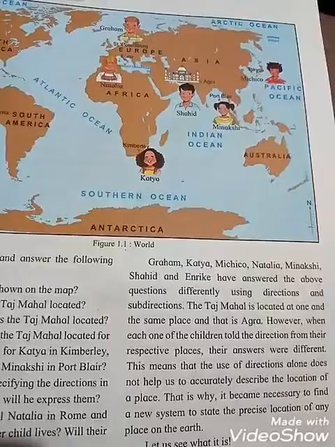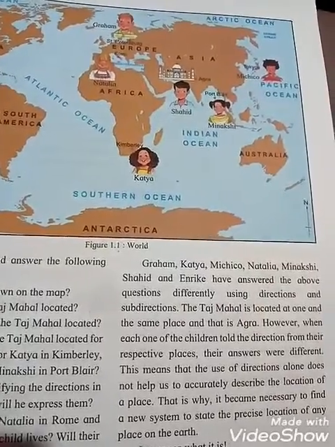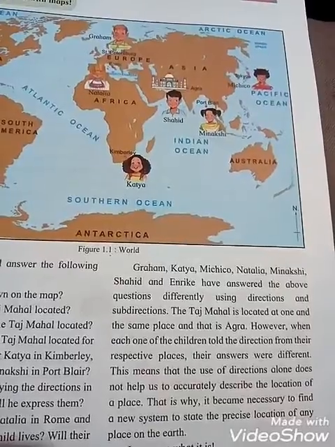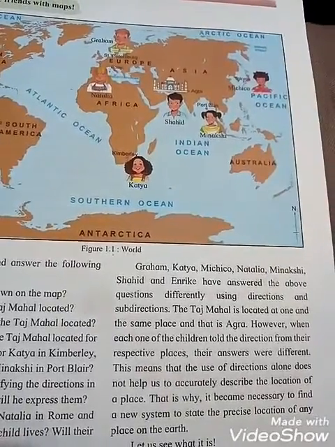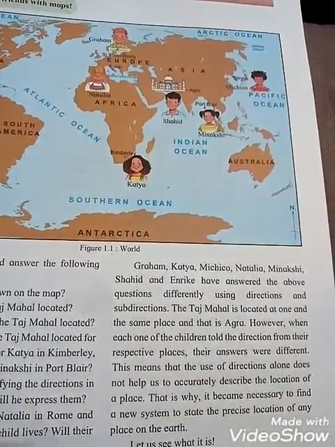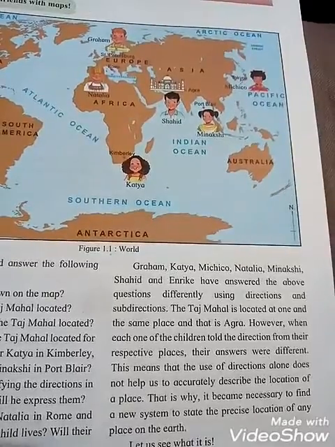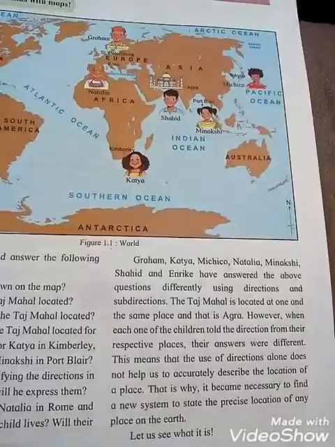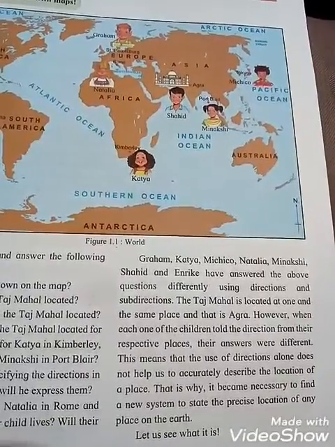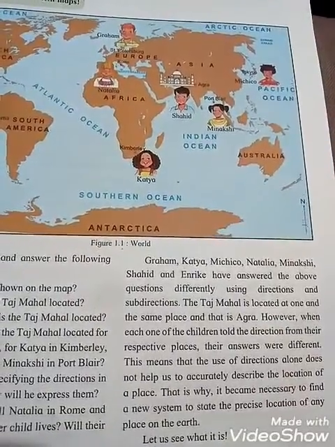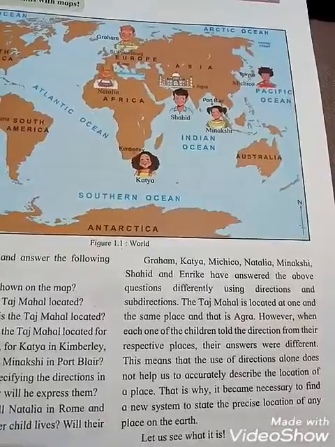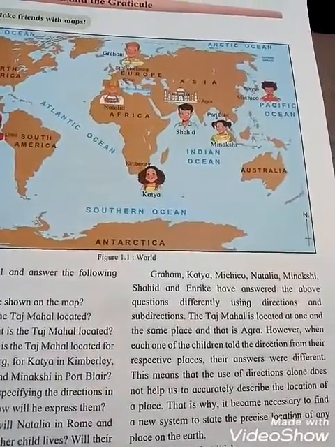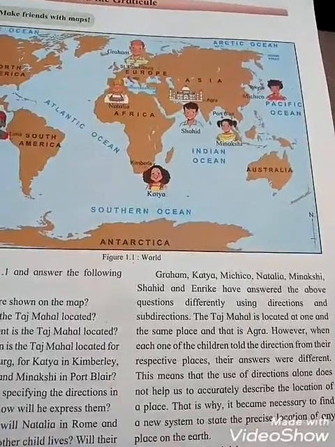However, when each one of the children told a direction from their respective place, their answers were different. The answers will not be the same. This means that the use of direction alone does not help us to accurately describe the location of a place. And students, that is why it became necessary to find a new system to state the precise location of any place on the earth. Students, the earth is spherical in shape. Precise means what? Exact, accurate.